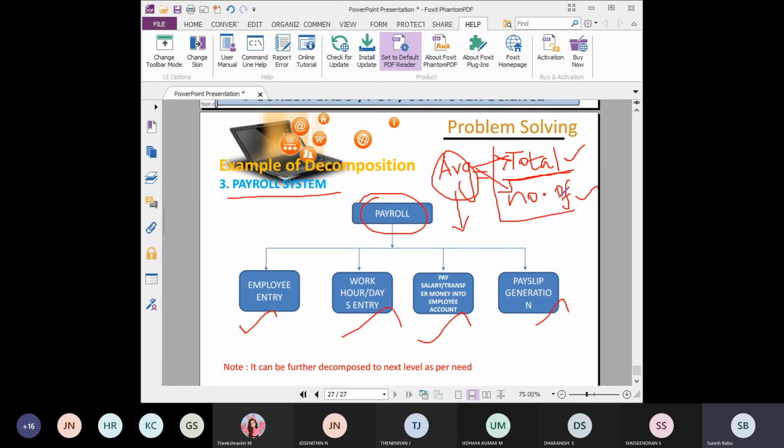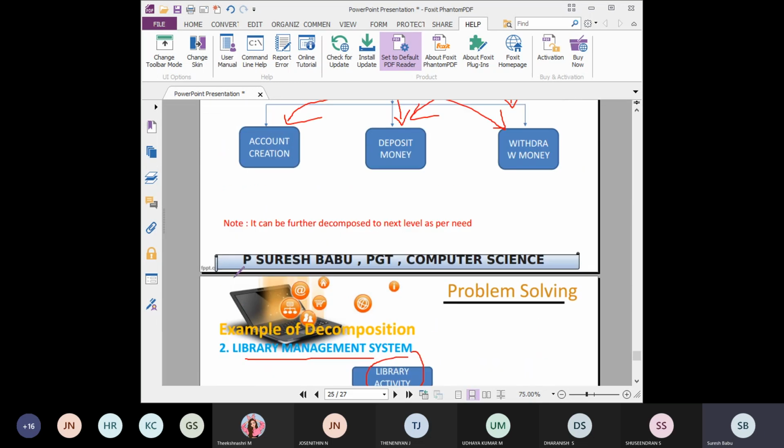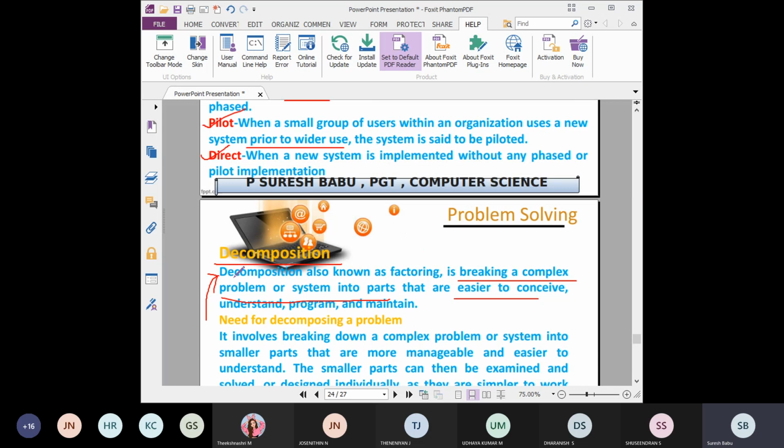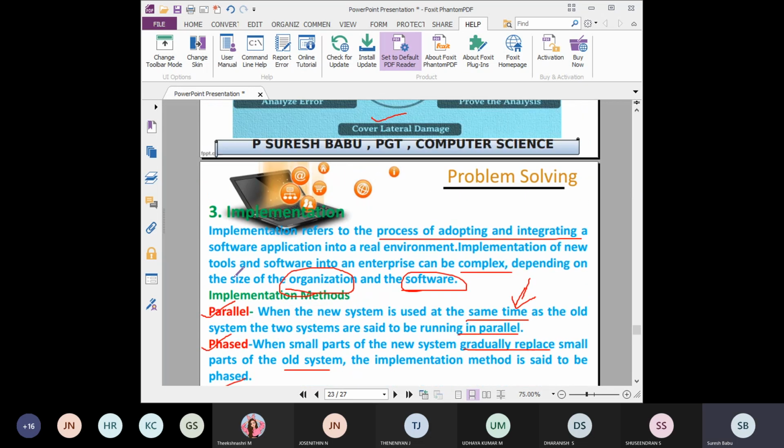But if you split the entire thing into small, easier things, you can easily process them, and after that you can easily merge all the things into one complex thing. That will be very easy. So in this first chapter, these are the important things. Once again I will revise, so kindly understand.